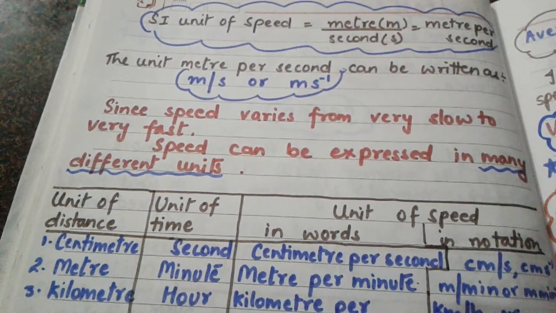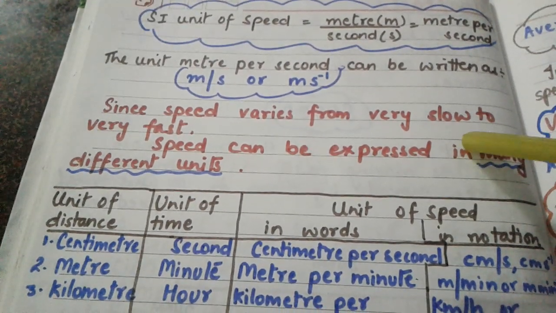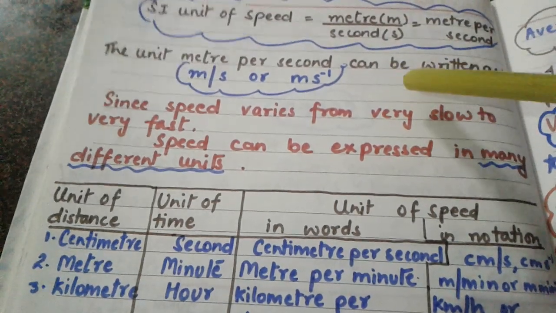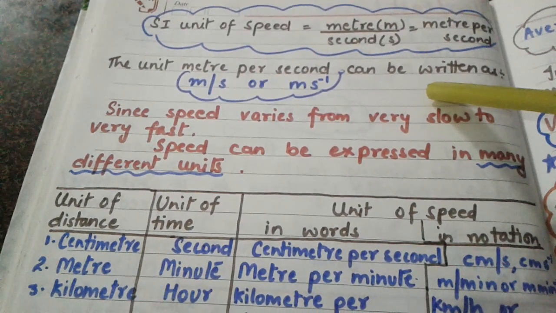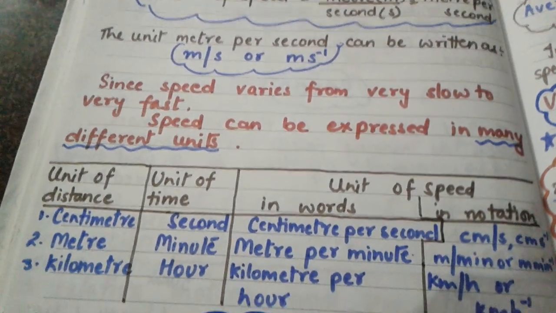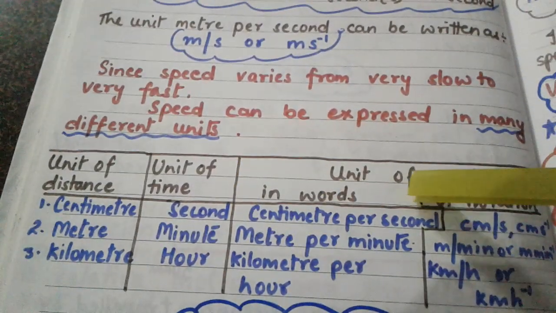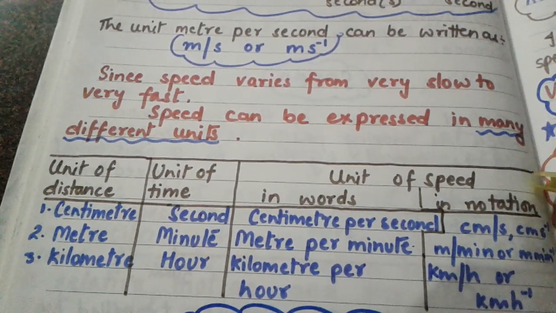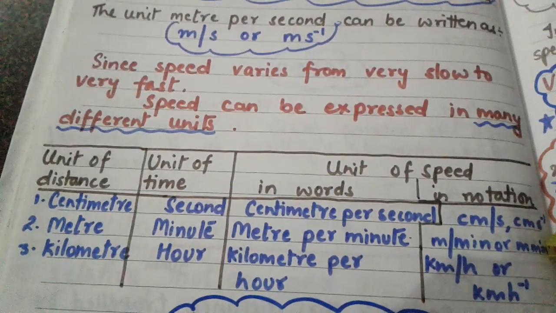But since speed varies from very slow to very fast, maybe some objects are moving very slowly and some very fast, this unit of speed cannot be used to express all the speeds. So we have different units of speed also. Like if the unit of distance is centimeter and the unit of time is second, then the unit of speed in words will be centimeter per second, and in notation we can write it as cm per s, or cm second inverse 1.